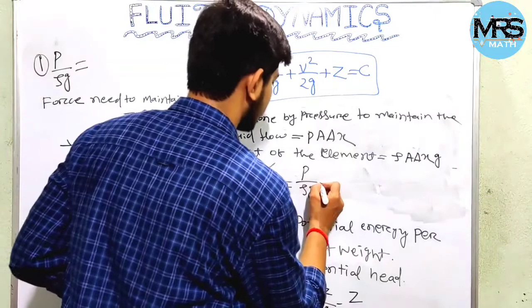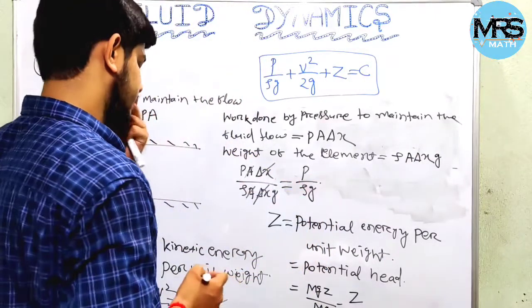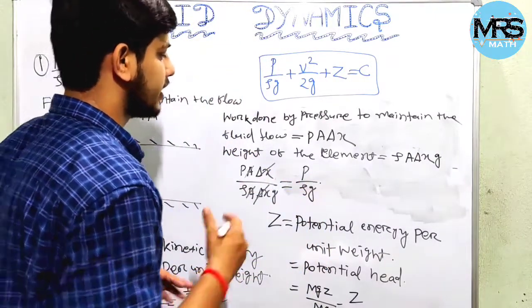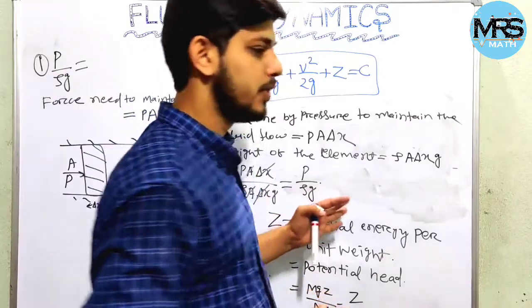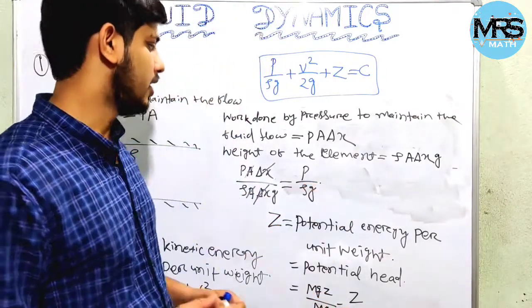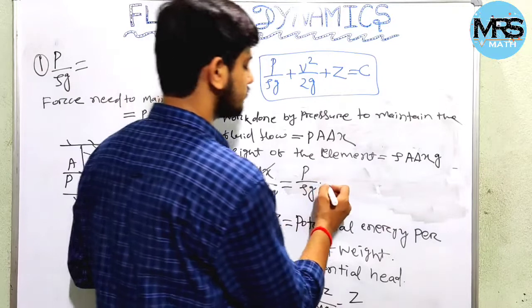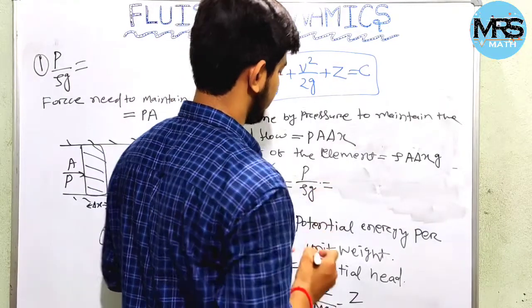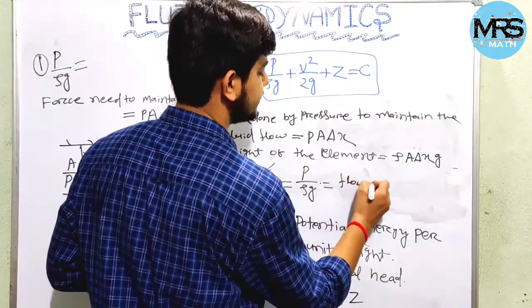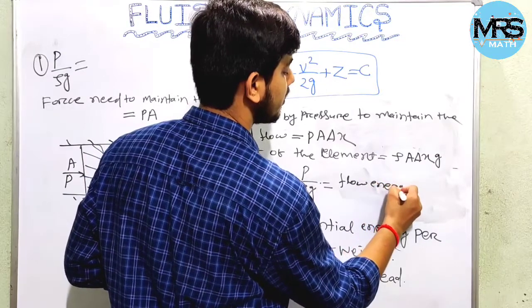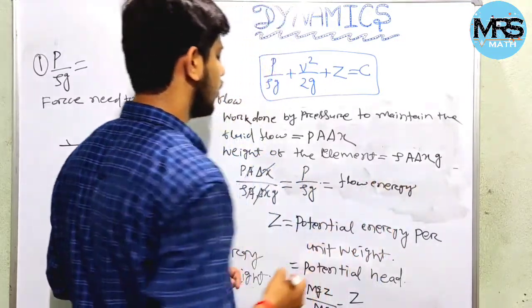So what you can conclude here is that P by rho g is the work done required to maintain the flow per unit weight, or you can say flow energy, or flow head.